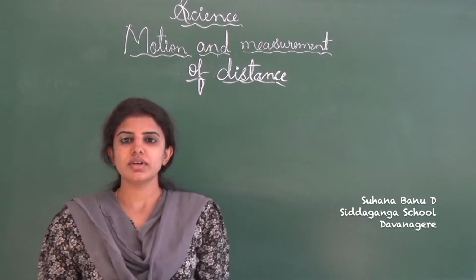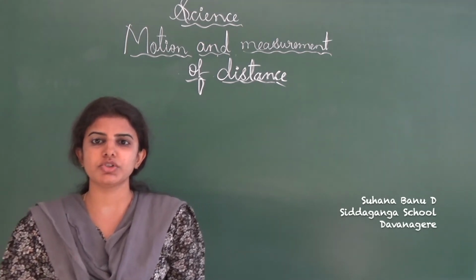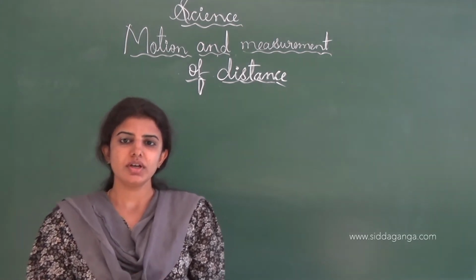Hello dear students, we have been discussing the chapter motion and measurement of distance.